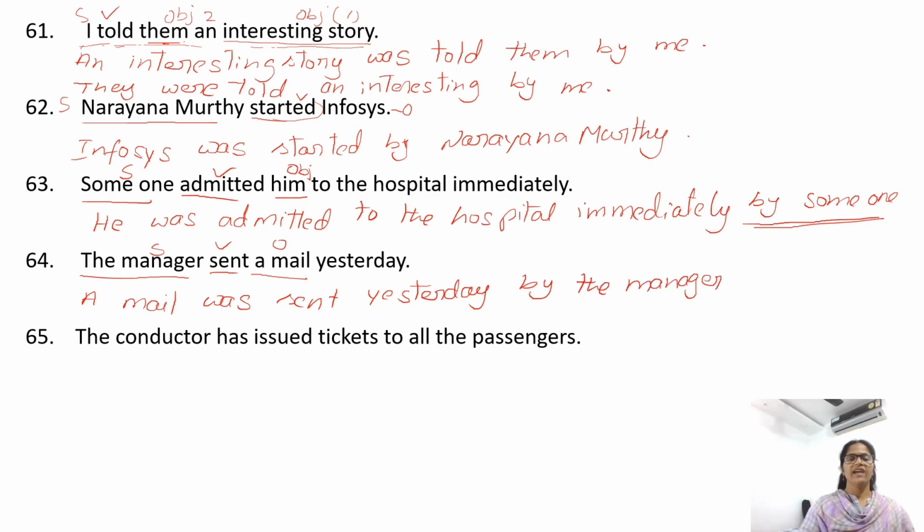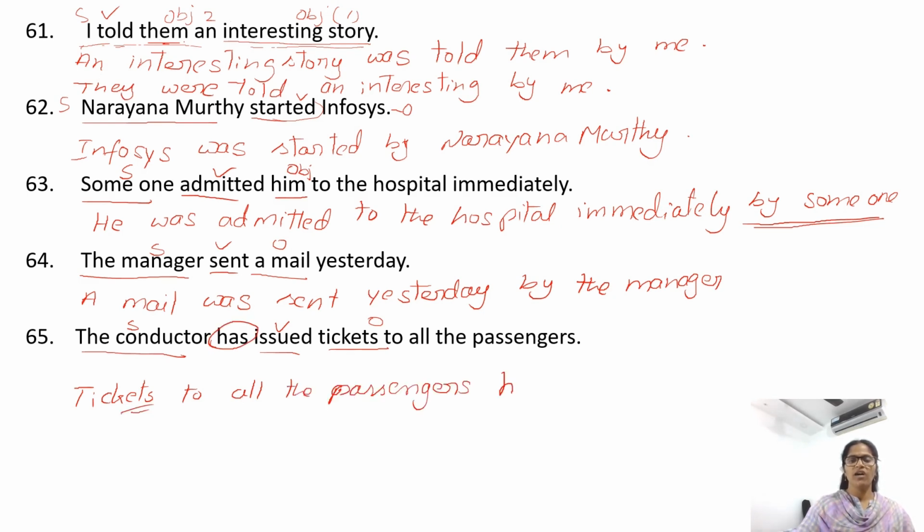The conductor has issued tickets to all the passengers. Issued verb. Who issued? The conductor subject. The conductor has issued what? Tickets object. Now begin with object tickets to all the passengers. Tickets is in plural. We need plural form of has, that is have. Tickets to all the passengers have. After have, has or had, we need be form been. So tickets to all the passengers have been issued by the conductor.